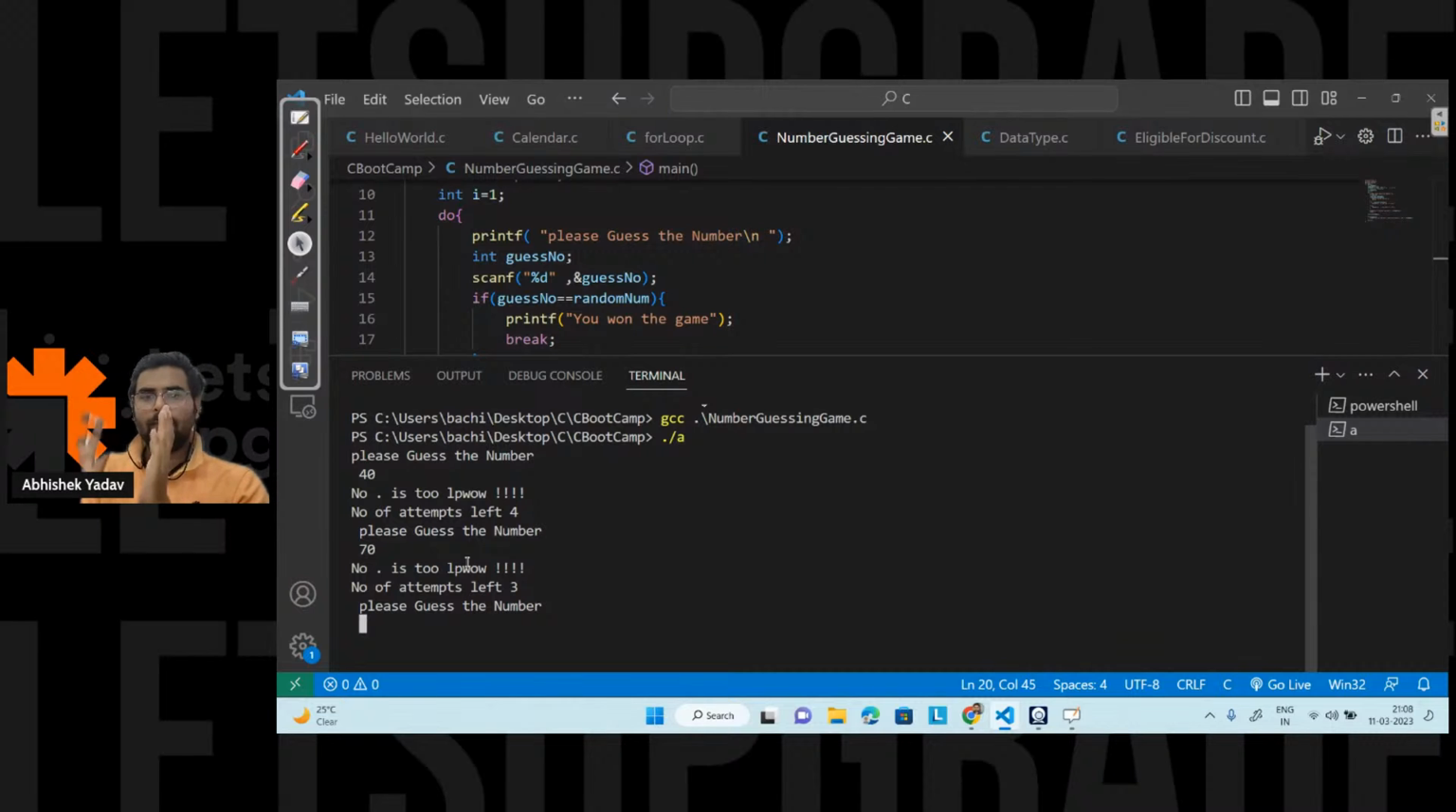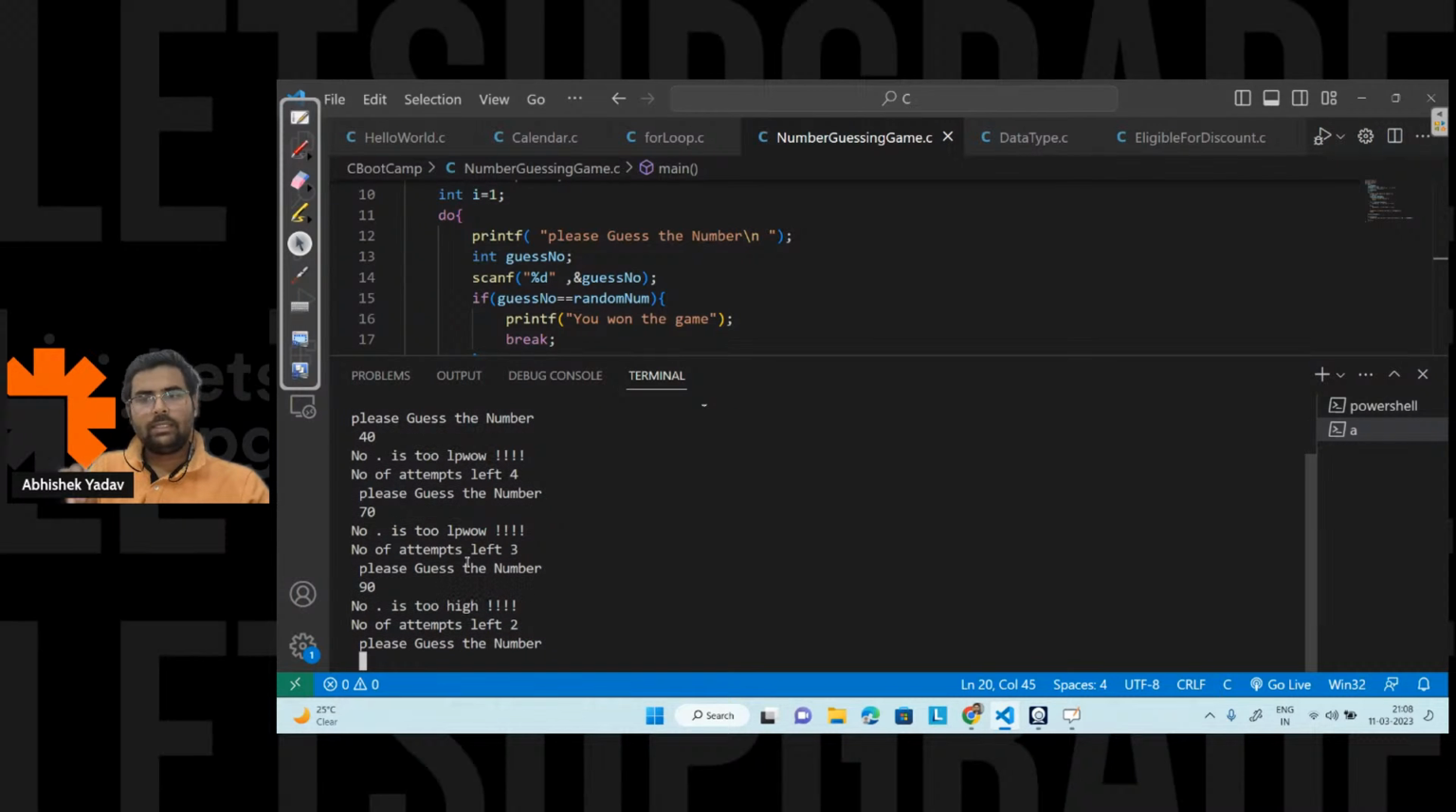So it means the number is between 71 to 100, right? So let's take 90, right? Let's see. So the number is too high. That means the number is between 71 to 89, right? Let's take 80 here, right? So again, it is too low. That means the number is between 81 to 89.